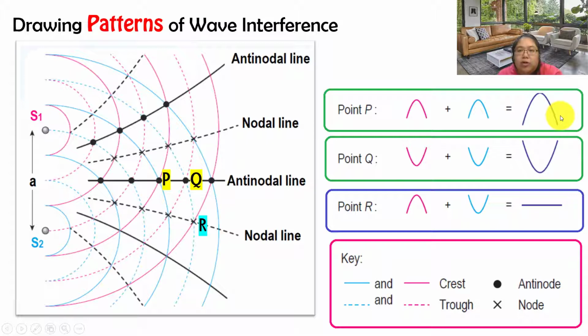So this one is constructive. Q is a trough meeting another trough, also constructive. Point R is destructive because a crest meets a trough, so they become flat. So dot means the antinode, X means node. When I draw the line, we call it an anti-nodal line. Then the X one is called a nodal line.